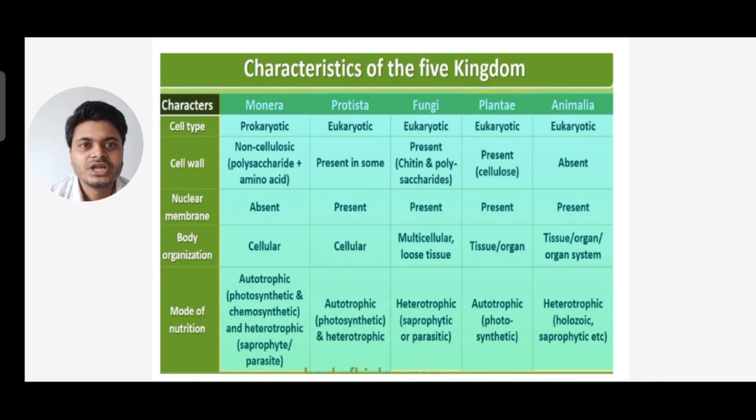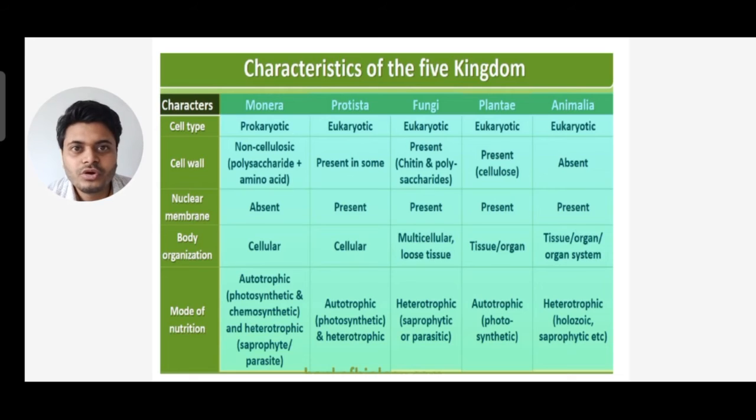Next, we come to body organization. Under body organization, we'll see whether it is cellular, tissue level, or multicellular. Monera and Protista have cellular level organization, and fungi are multicellular or loose tissue, whereas Plantae have tissues or organs, and Animalia have tissues, organs, and organ systems.